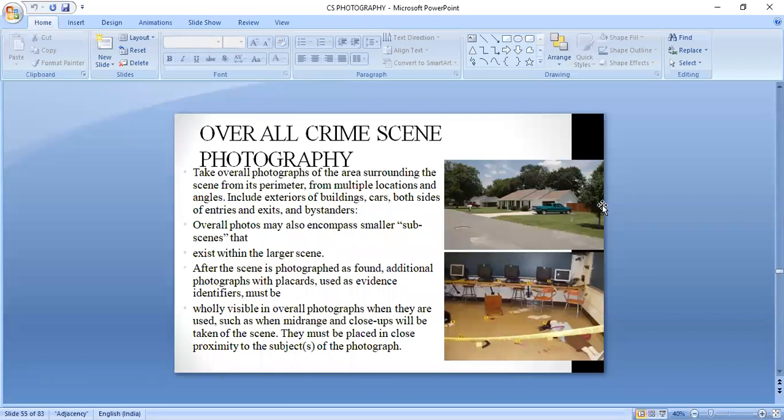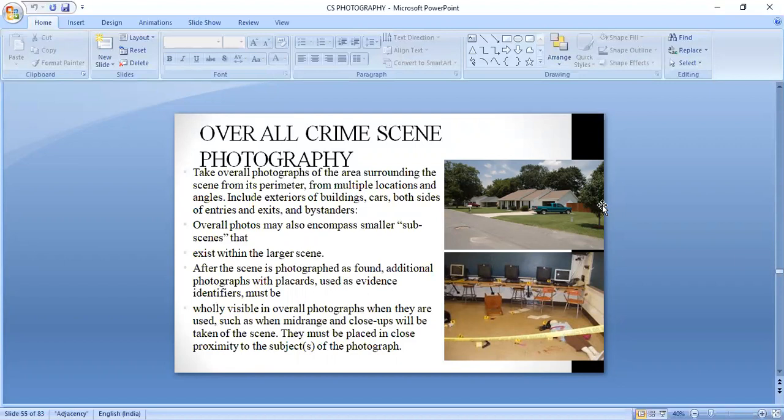Try to capture your crime scene in such a manner that one stationary object is also recorded for your reference. Later on, if the crime scene is disturbed or moved, we will be able to establish where the location of the crime scene actually was.